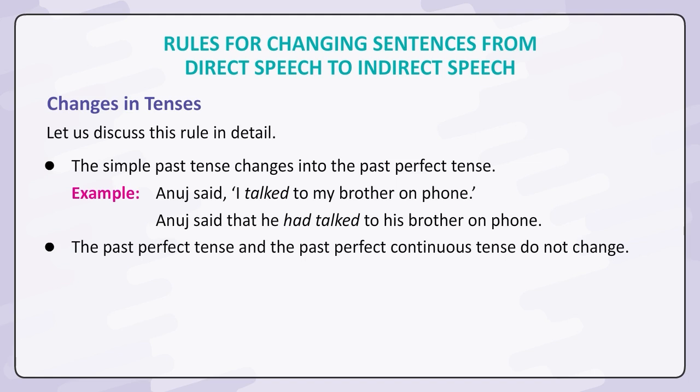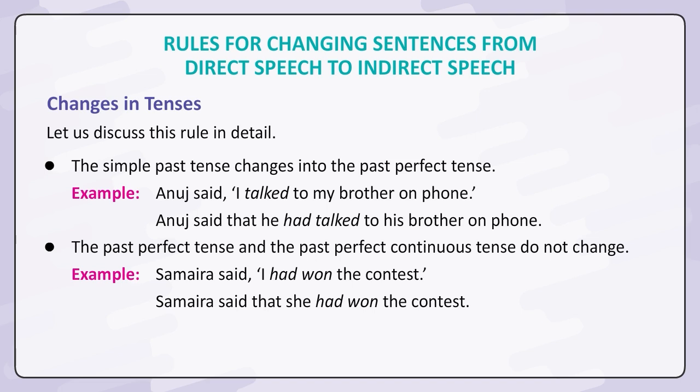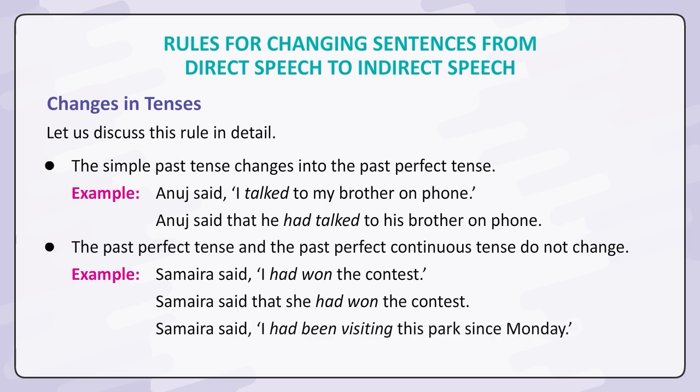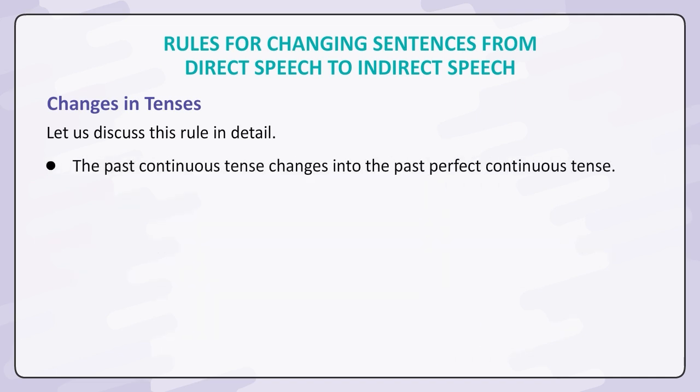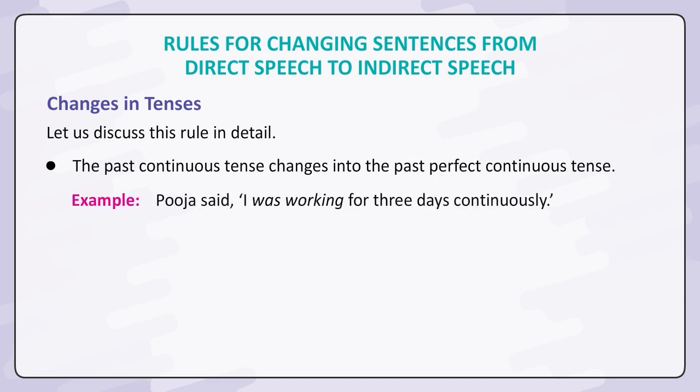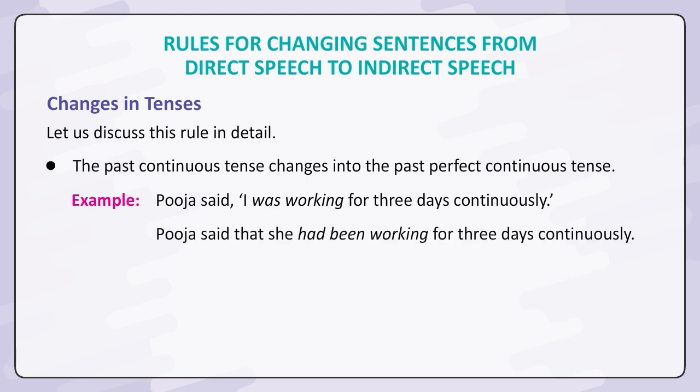The past perfect tense and the past perfect continuous tense do not change. Example. Samaira said, "I had won the contest." Samaira said that she had won the contest. Samaira said, "I had been visiting this park since Monday." Samaira said that she had been visiting that park since Monday. The past continuous tense changes into the past perfect continuous tense. Example. Pooja said, "I was working for 3 days continuously." Pooja said that she had been working for 3 days continuously.